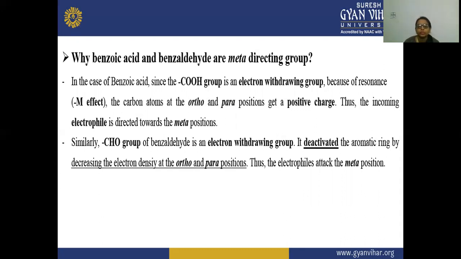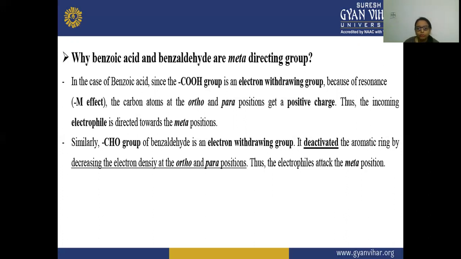Similarly, the CHO group of benzaldehyde is an electron withdrawing group. It deactivates the aromatic ring by decreasing the electron density at the ortho and the para position. Thus, the electrophile attacks the meta position. So the CHO group that is also present on this benzene ring is an electron withdrawing group, and it also has the resonance, that minus M effect.